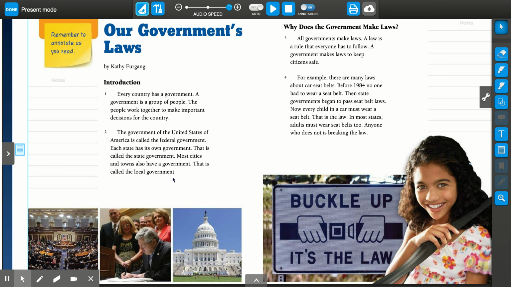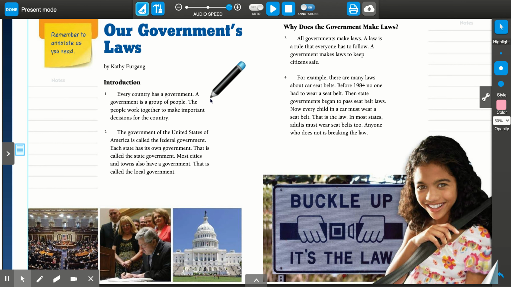What are the key details in these two paragraphs? Let's use our highlighter to find the key details. My highlighter tool is here, so I can click on it. It's starting with pink, so that's fine. So I'm going to look in my first paragraph. Each country has a government. A government is a group of people. The people work together to make important decisions for the country.